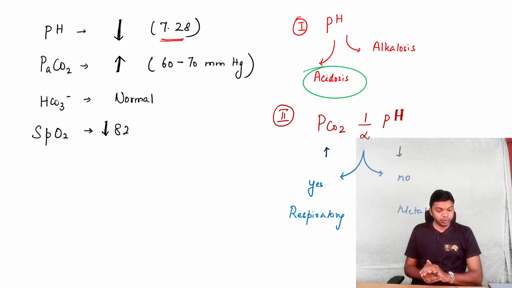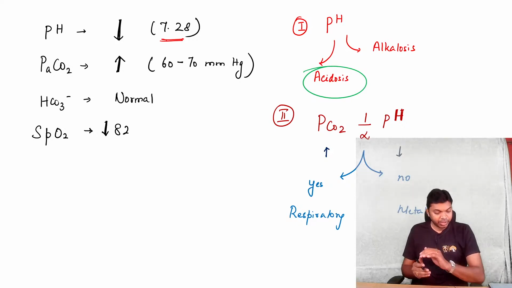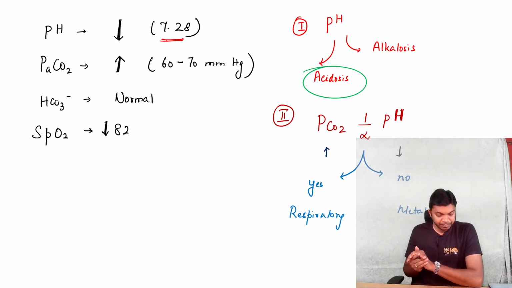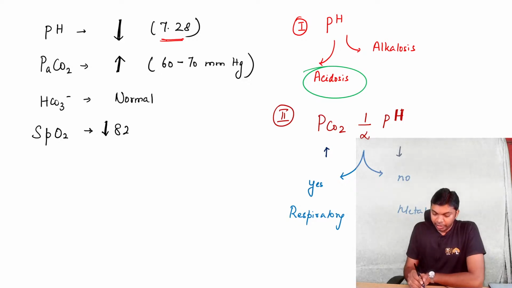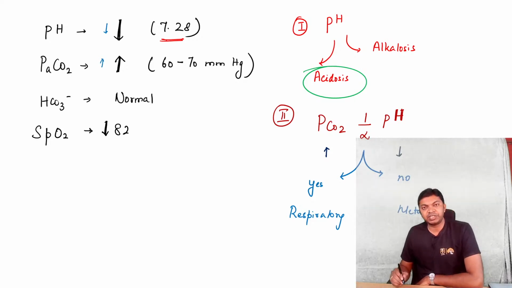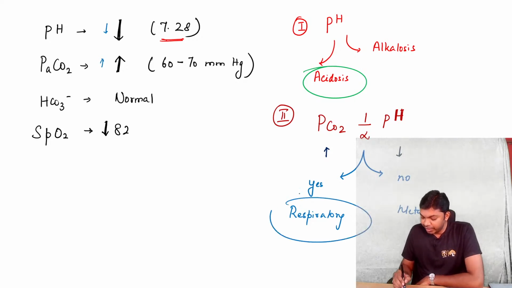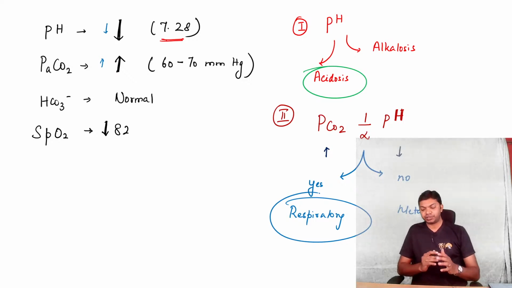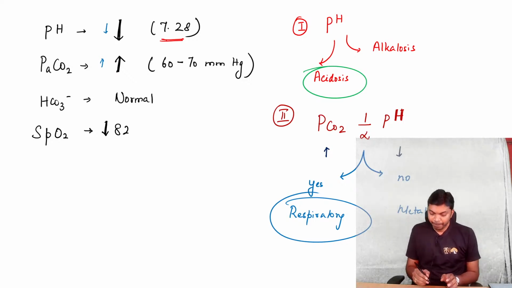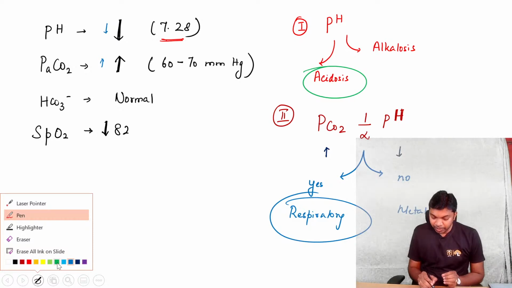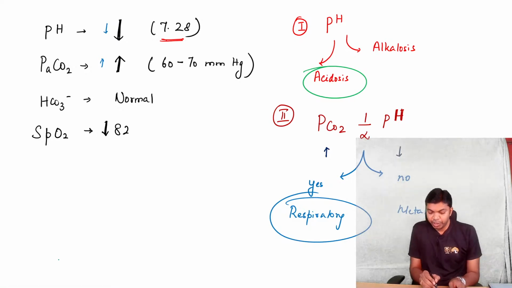In this patient, you can clearly see a decrease in pH and an increase in carbon dioxide. So the inverse relationship is maintained. It's a clear-cut case of respiratory acidosis. So the diagnosis is over. Now, if your question has included this, you need to be prepared.